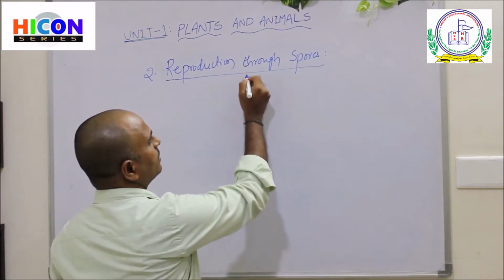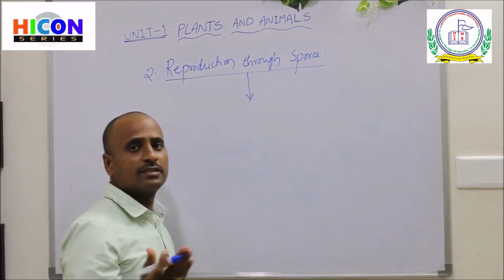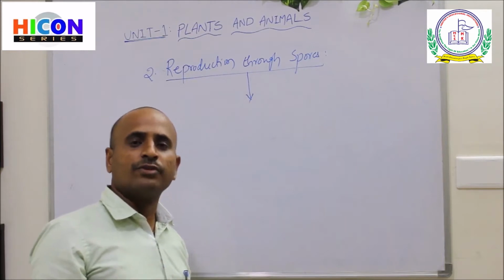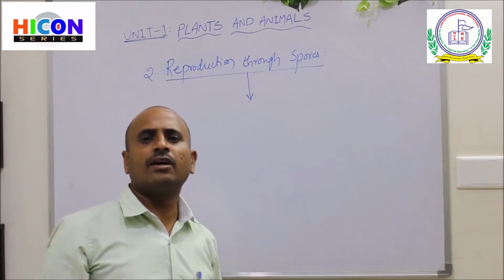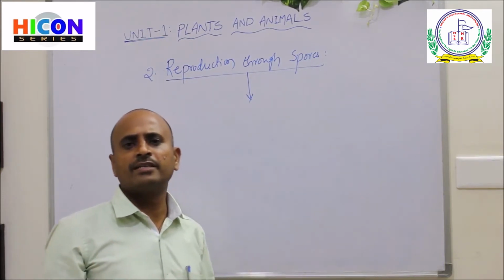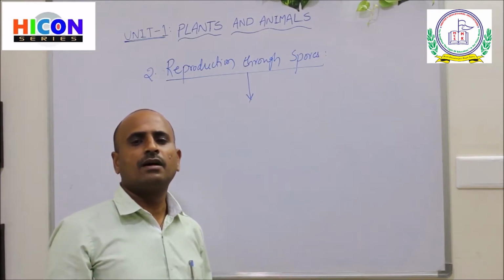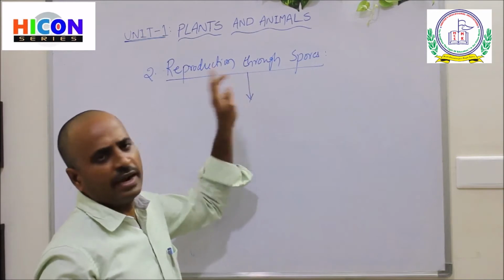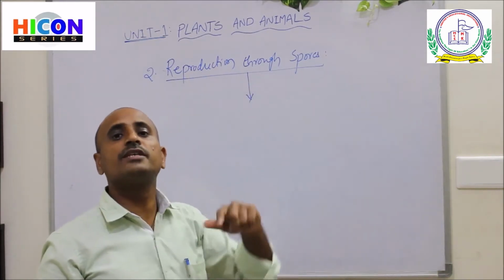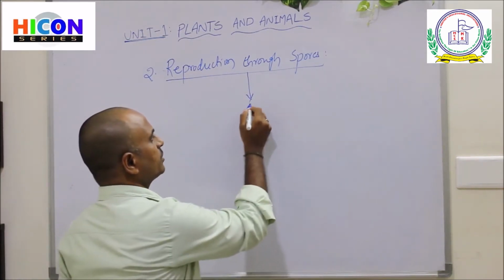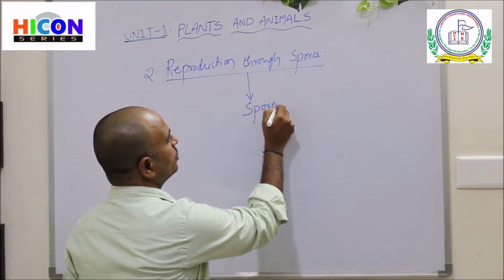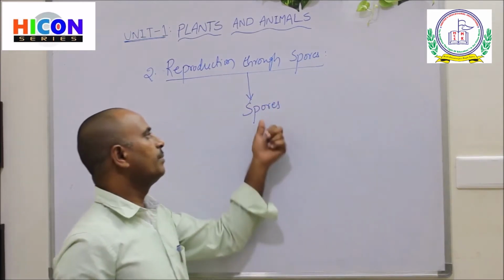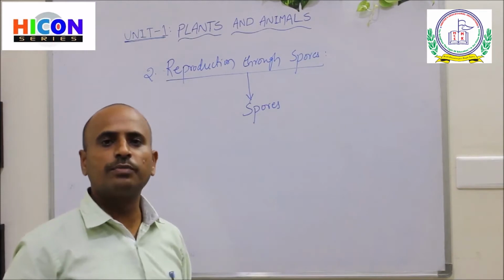Some plants do not produce flowers, fruits or seeds, so they cannot reproduce new plants with the help of flowers, fruits or seeds. These types of plants produce spores, and by using spores, they can produce new plants.